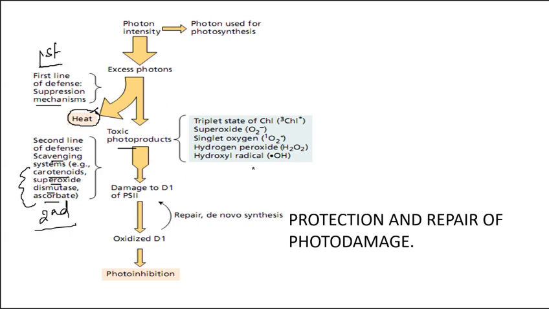In the third line of defense, what happens? If the second line of defense also fails, then in the severe case the photo products can damage D1. The D1 protein of PS2 will be damaged. Once the D1 protein is damaged, it leads to photoinhibition. Now, the D1 repair cycle I have already discussed. So what do the toxic products include? They include superoxide, singlet oxygen, hydrogen peroxide, hydroxyl radical, triplet state of chlorophyll, etc.